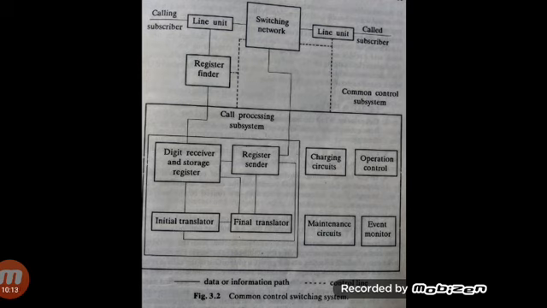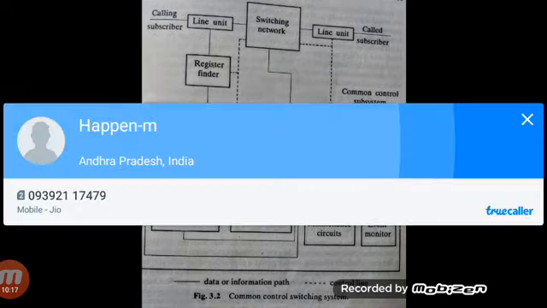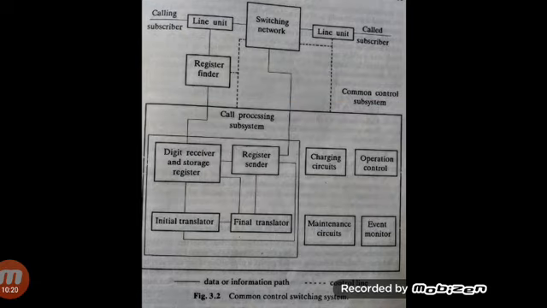These are all useful for signal processing, the interchange of signal receiving and sending. These units are the control subsystems. Charging circuits provide the flow of current in the circuits.